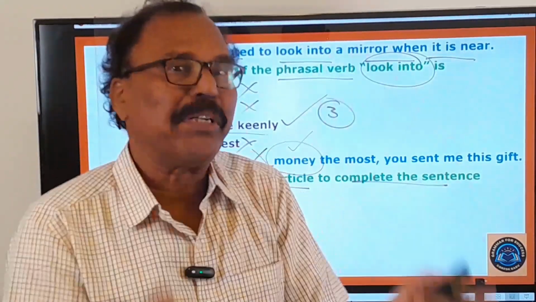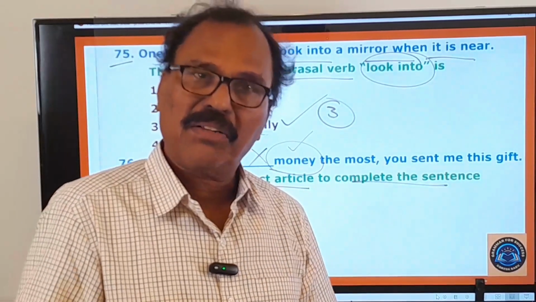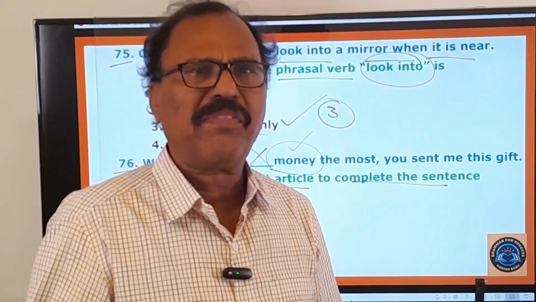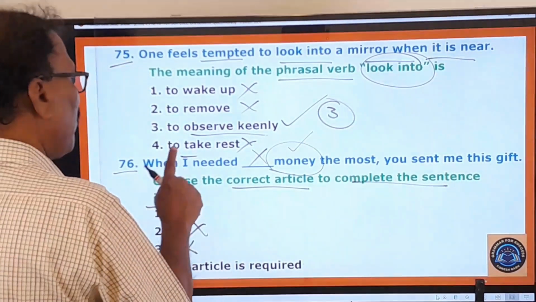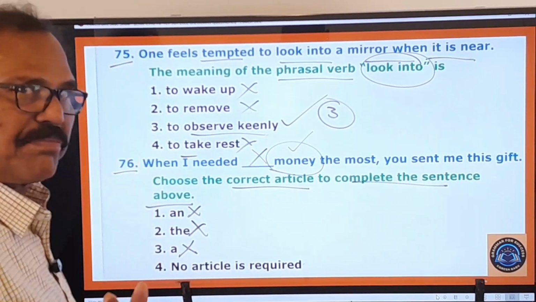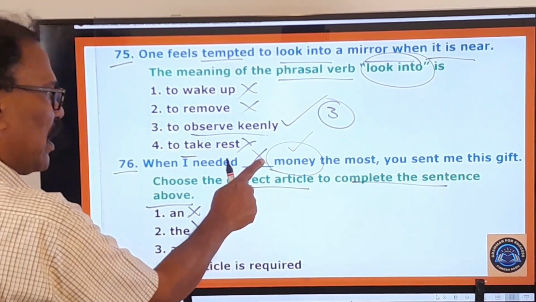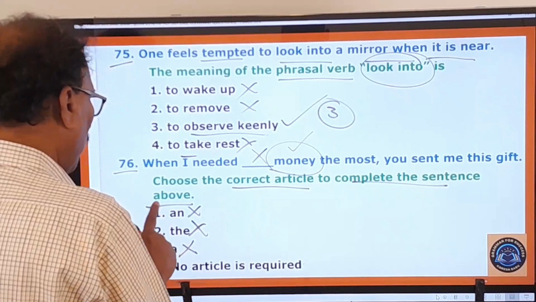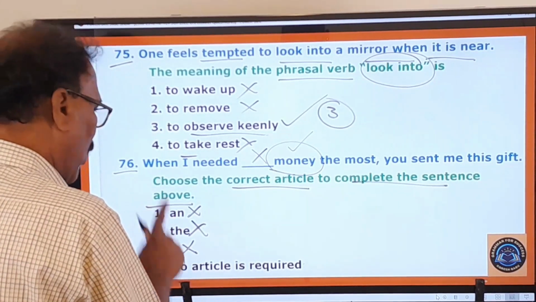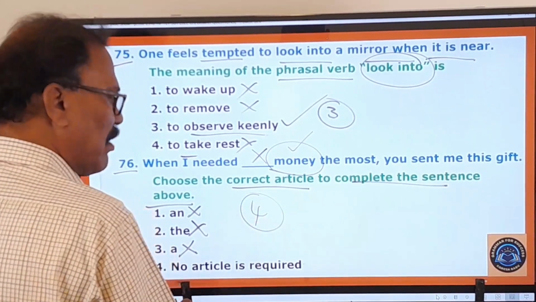మనీని జనరల్గా చెప్పేటప్పుడు దాని ముందు ఎలాంటి ఆర్టికల్ను వాడకూడదు. That you rule, you know very well. And therefore we simply say "When I needed money," that's enough. Don't use any article before that. Okay, and therefore first one, second one, third one are wrong. Only the fourth one is your answer, right?